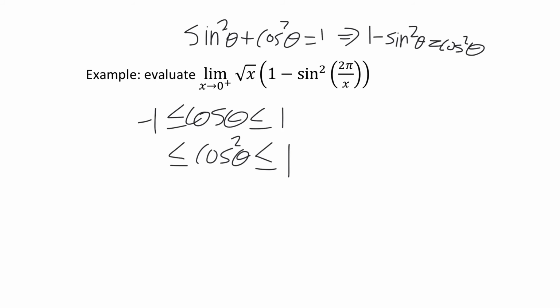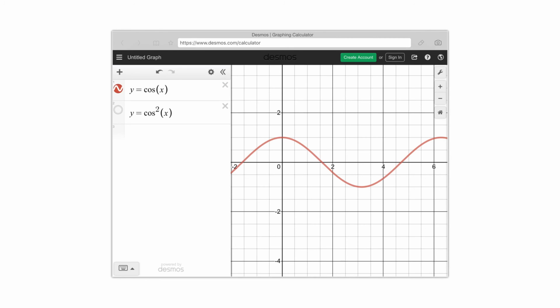Let's pull up a graph here and see if we can understand what's going on. So here we have our graph of cos x, and we can imagine trying to square this graph. Well, when you square something, all the negative values become positive. And so cos squared looks kind of like this. The top value, 1, gets squared to become 1. But the bottom value of -1 gets squared to become also positive 1.